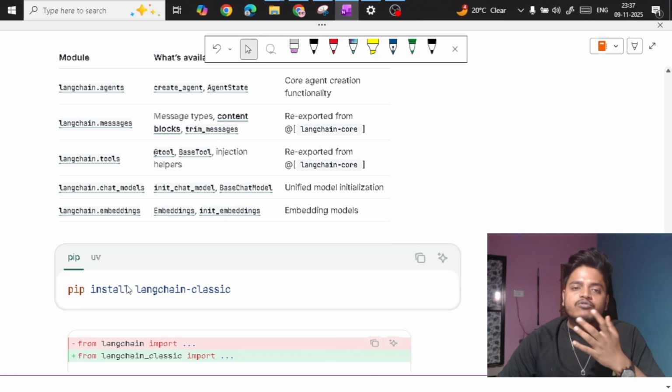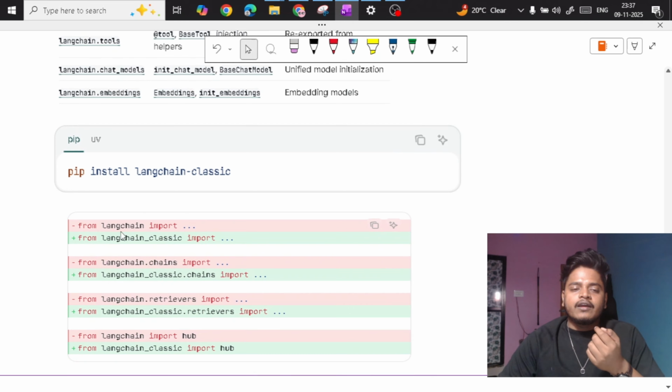If you are using earlier code from an earlier version, then you have to use LangChain Classic. Okay, pip install langchain-classic. Earlier what we were doing was from langchain import some kind of component, but right now if you are using the old version, then you have to use from langchain_classic.